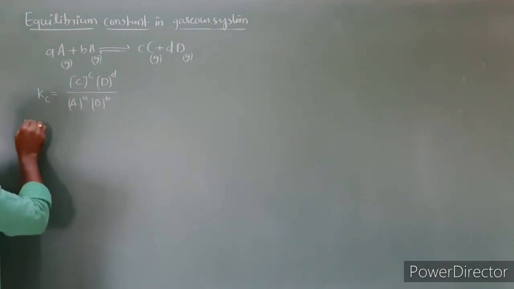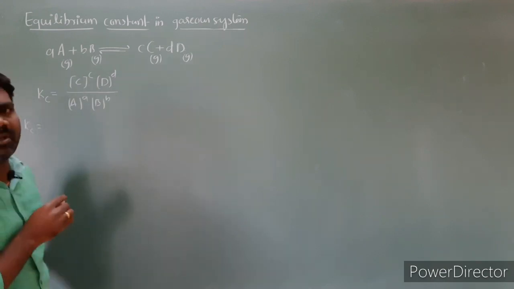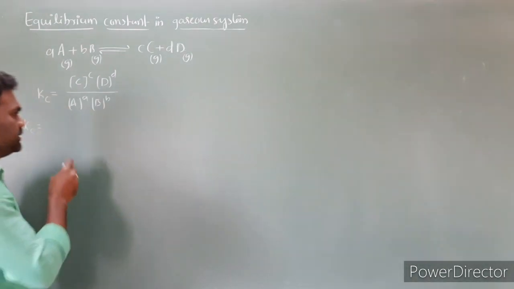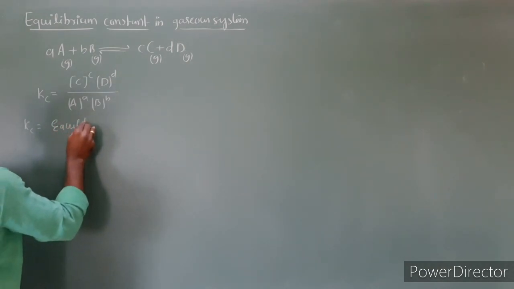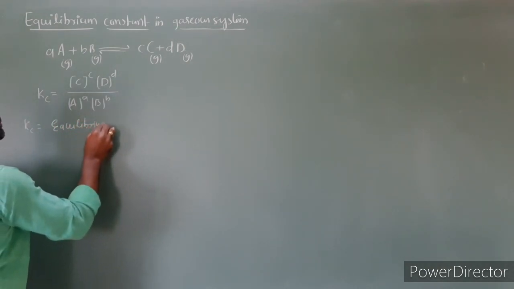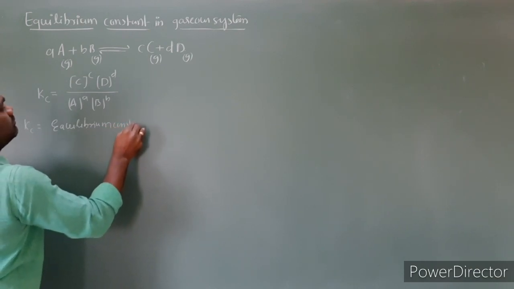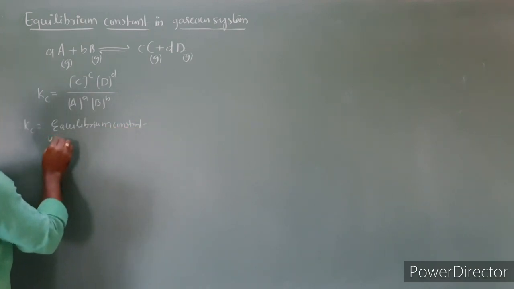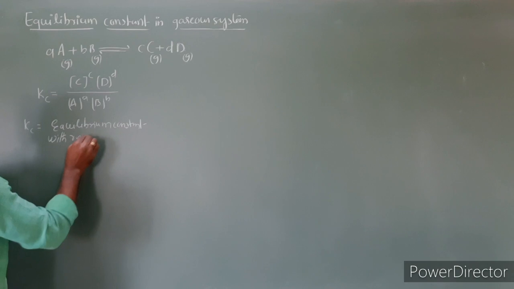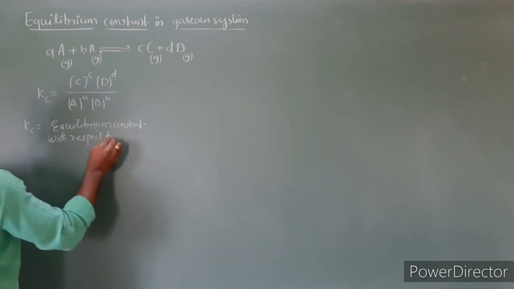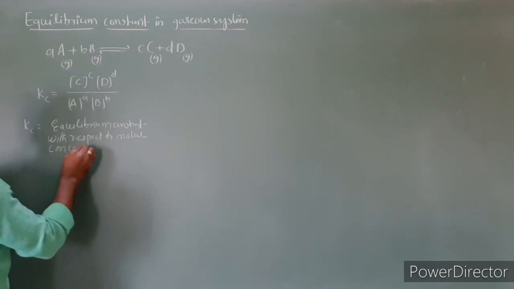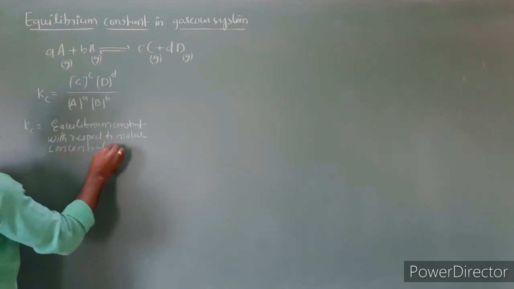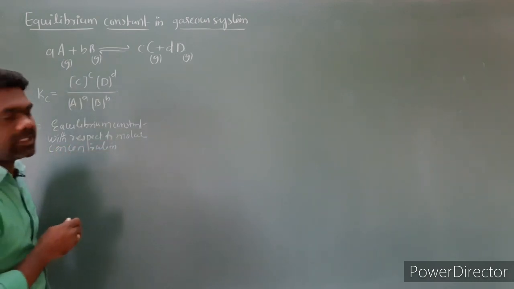Here Kc is the equilibrium constant with respect to molar concentration.